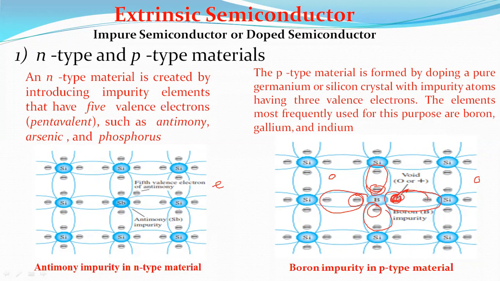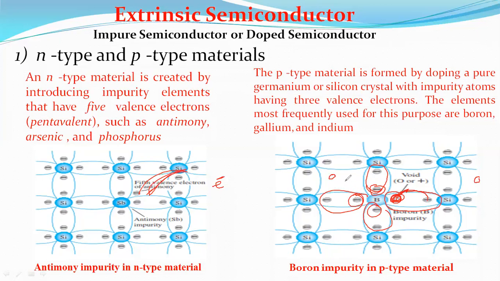This is called an accepting element. Here n-type materials are donating, and p-type materials are ready to accept, the donating ions and the accepting ions. That's why it readily accepts a free electron.